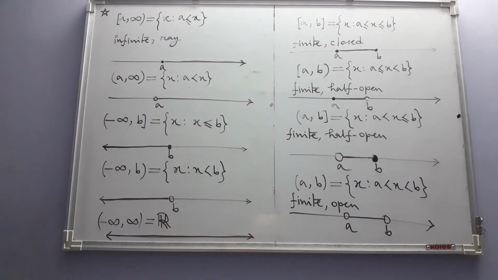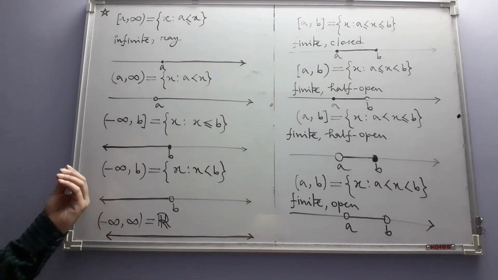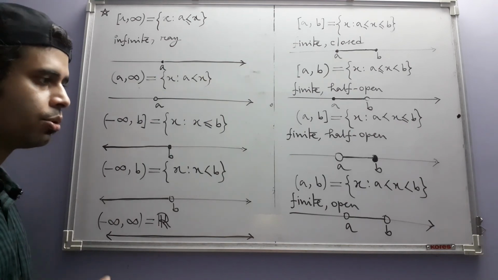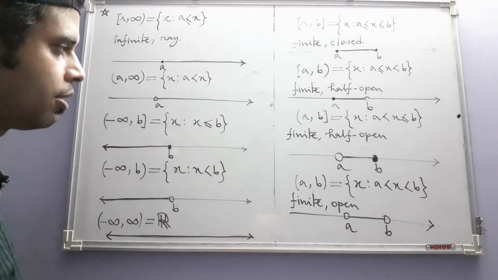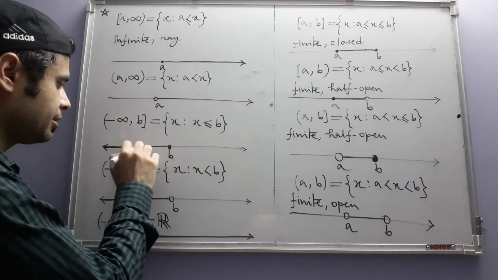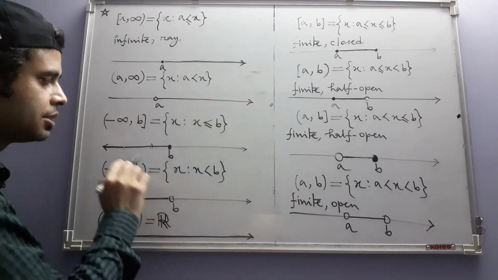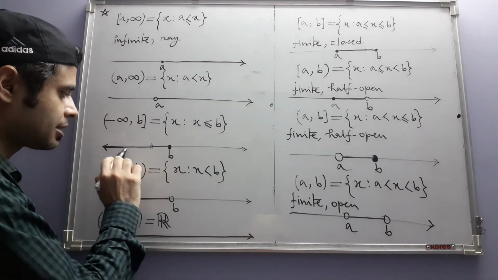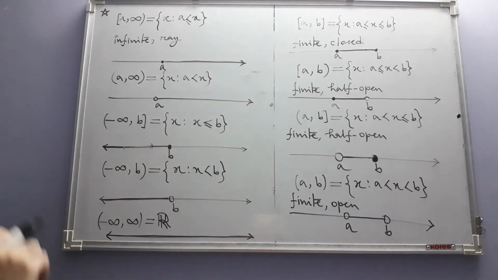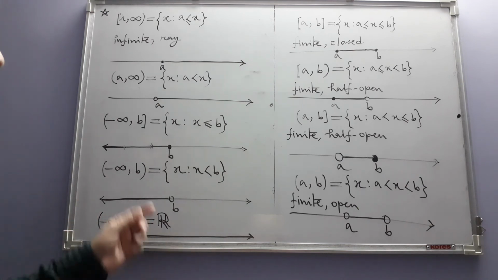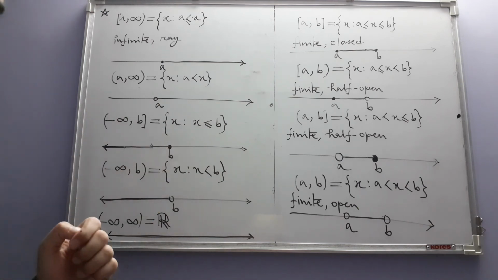So these are all the possible types of intervals, which are special types of sets in the real line, which have no gaps, because if you take any 2 points in any one of these sets, then all the real numbers lying between those 2 points will also be there in the set. So intervals don't have any break or any gap.